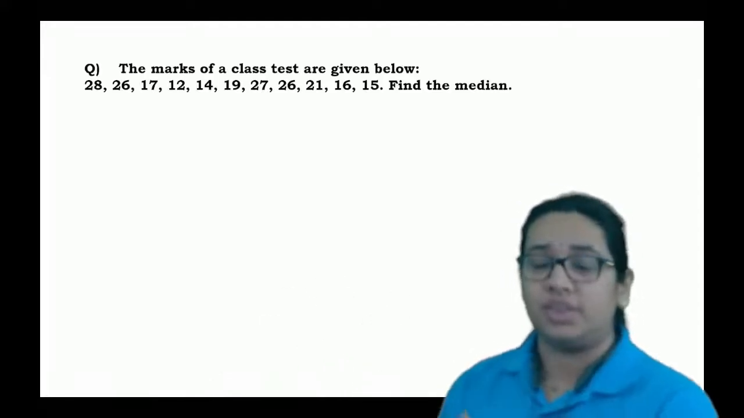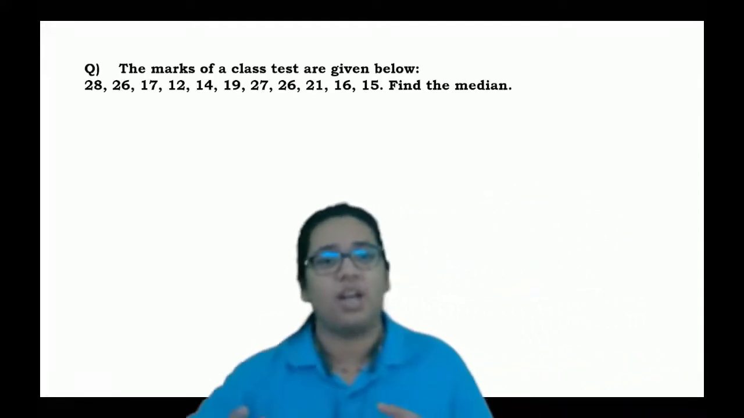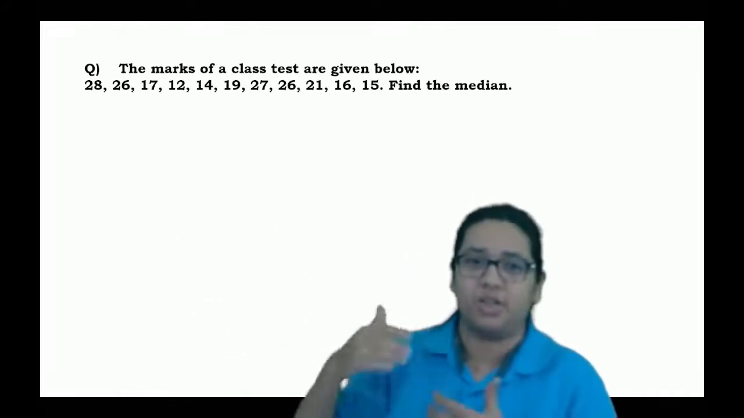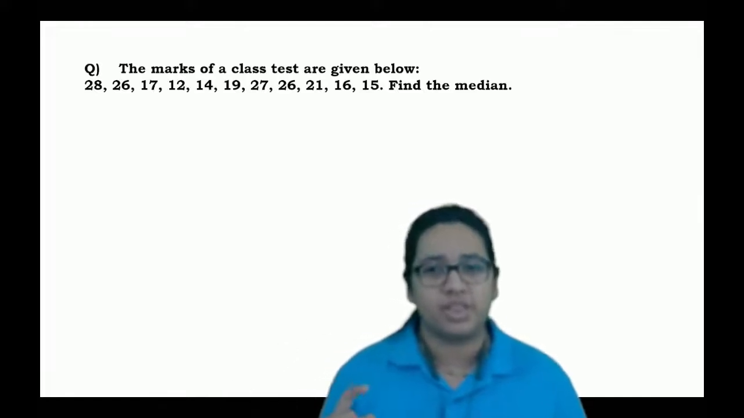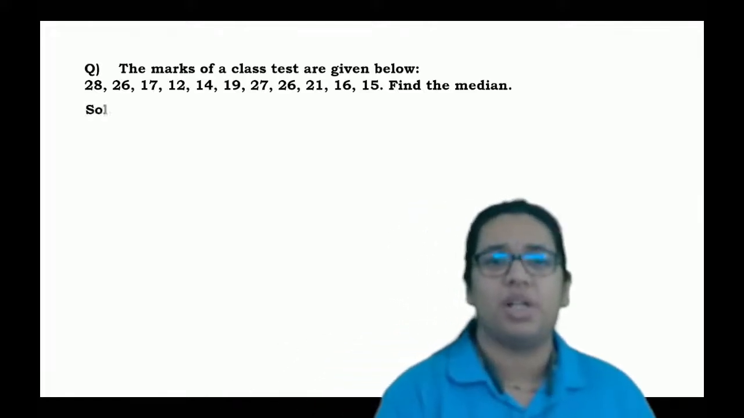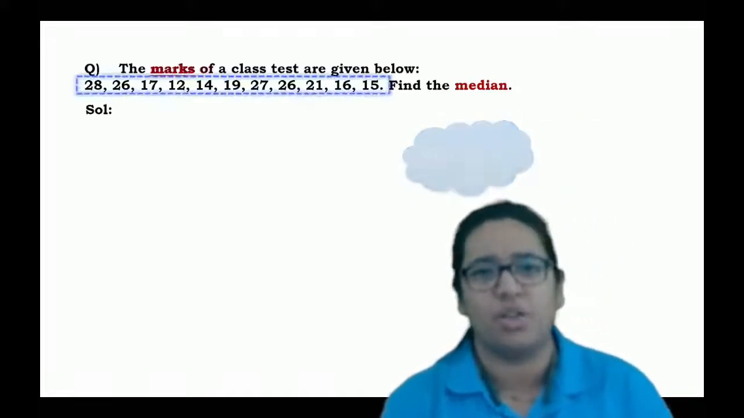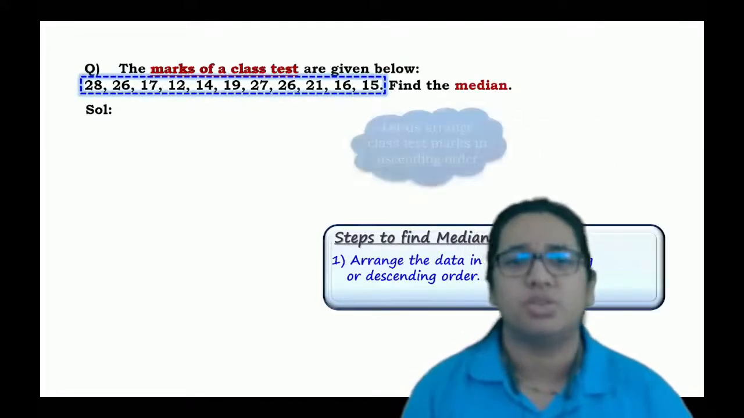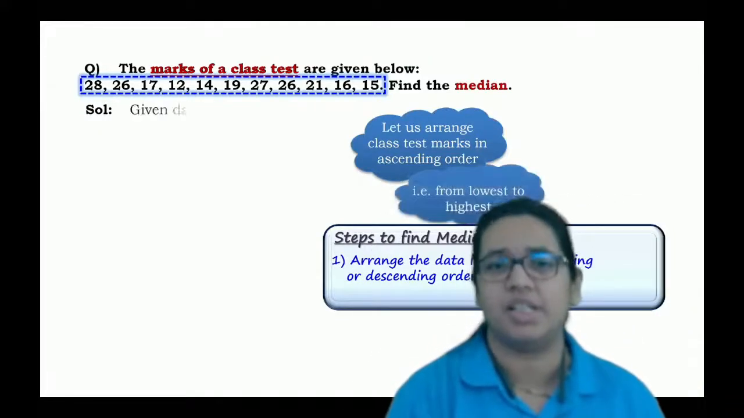So now we have this question. This is the easiest one. Whenever we have such type of discrete data, or raw data, which is in listing method, the first step is that you just have to arrange the data in either ascending or descending order, whichever is easy for you. So suppose we consider it in ascending order.